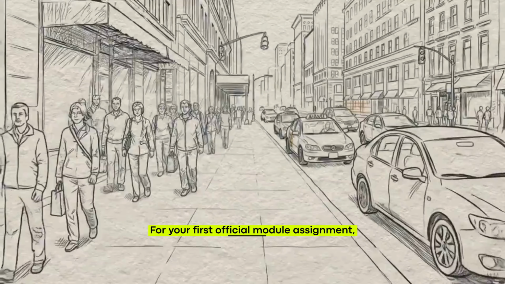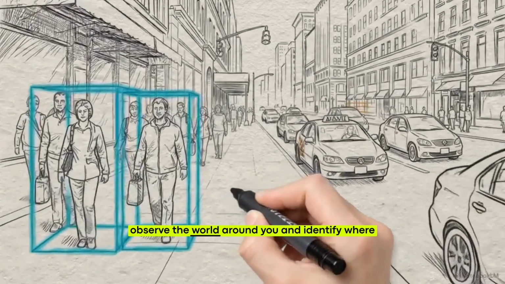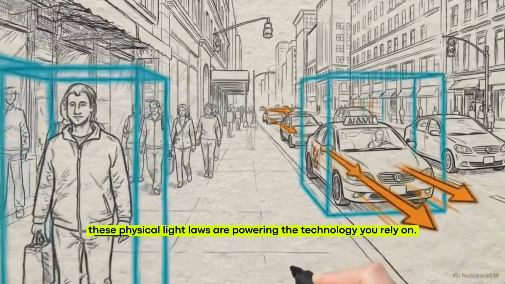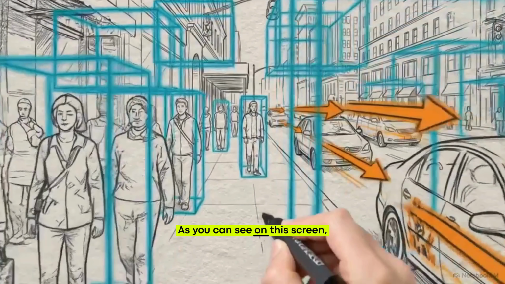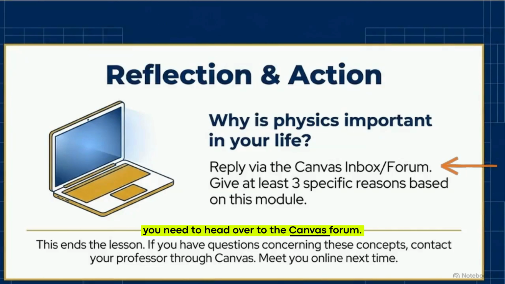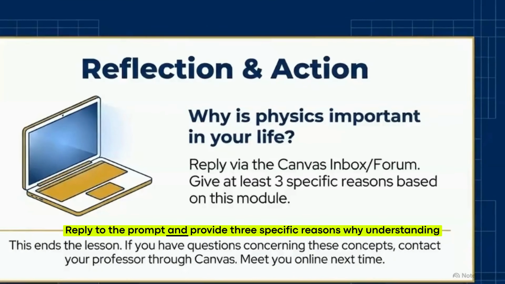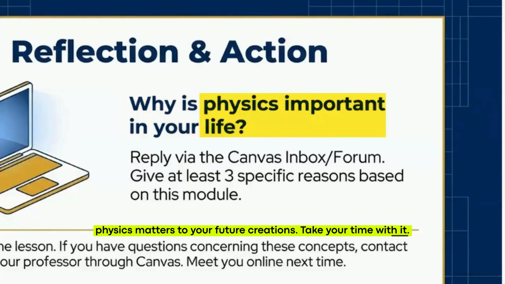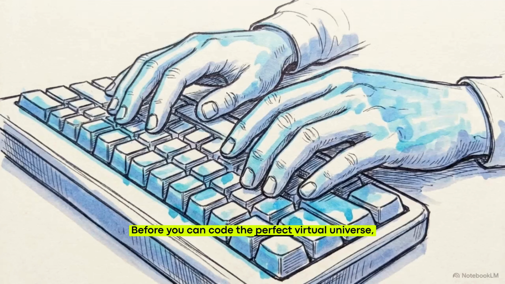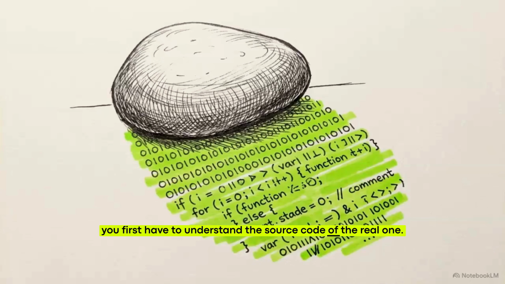For your first official module assignment, observe the world around you and identify where these physical laws are powering the technology you rely on. As you can see on this screen, you need to head over to the Canvas forum. Reply to the prompt and provide 3 specific reasons why understanding physics matters to your future creations. Take your time with it. Before you can code the perfect virtual universe, you first have to understand the source code of the real one.